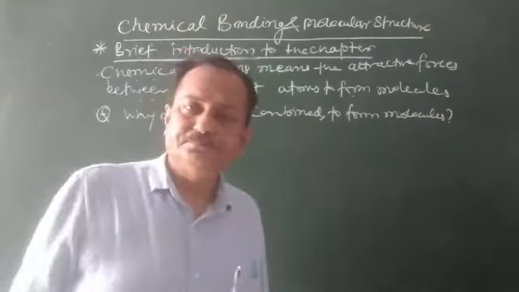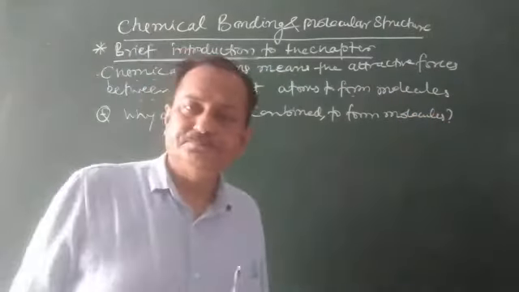Now coming to the classification of chemical bonds. Chemical bonds are of the following types. First is ionic bond, also called electrovalent bond. Second is covalent bond.